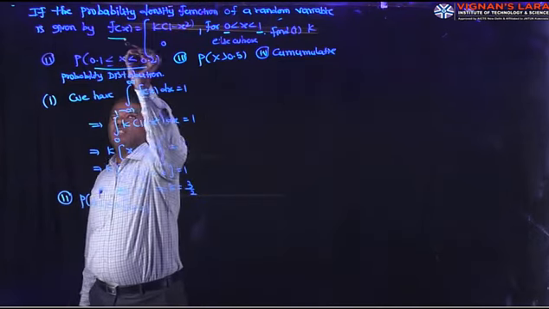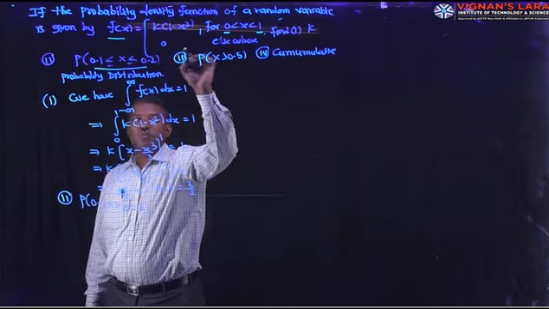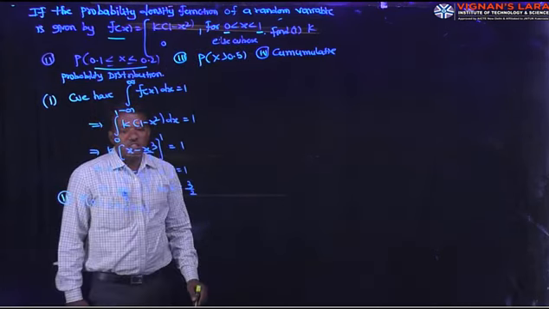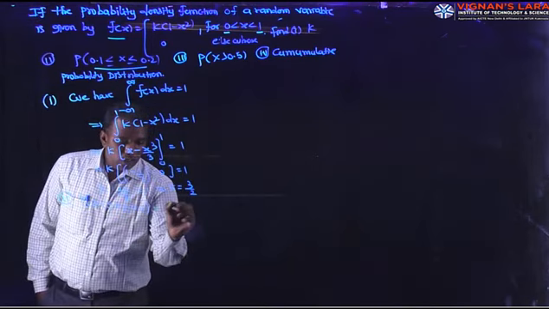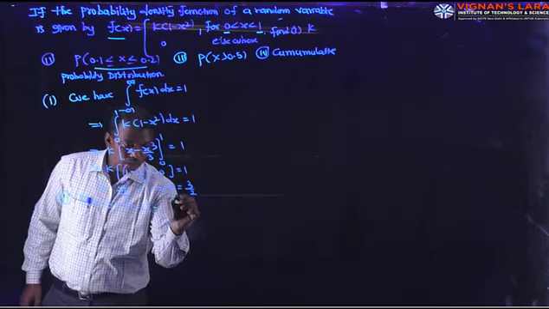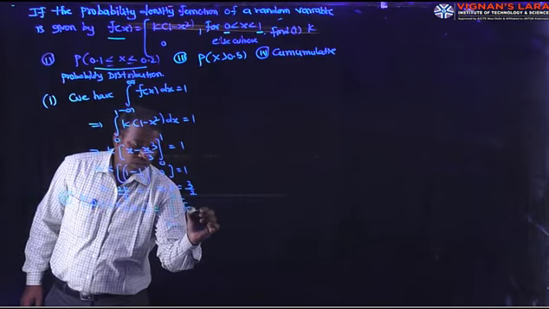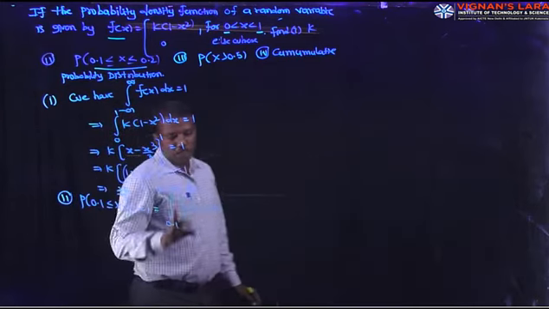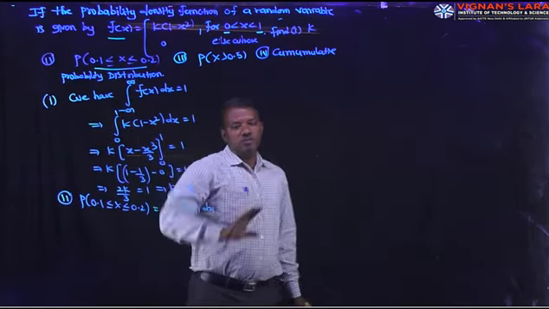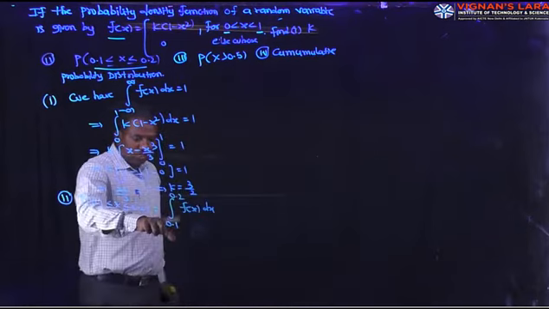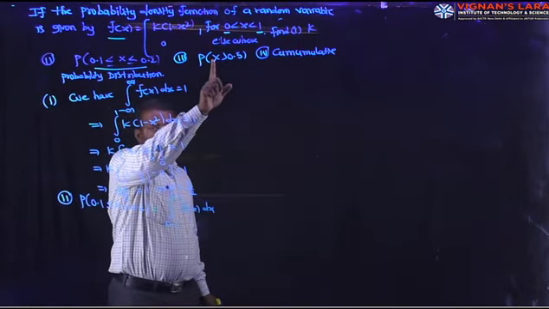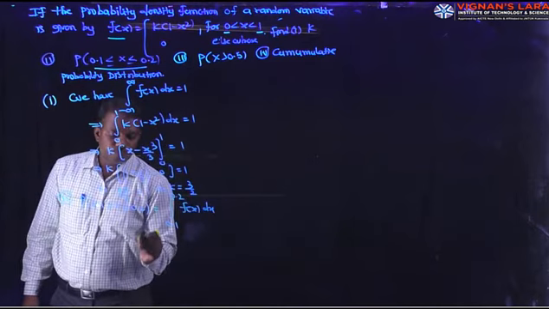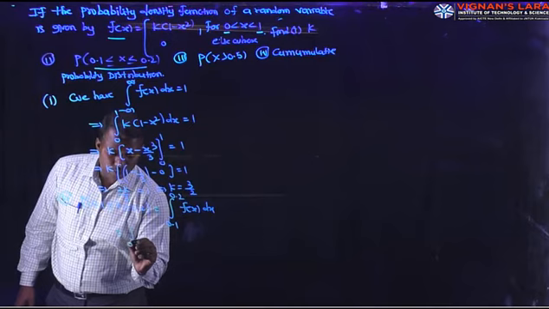Here f of x is a continuous distribution, since it is defined in the interval 0 < x < 1. So this is the integral from 0.1 to 0.2 of f of x dx. Observe the lower limit and upper limit: 0.1 and 0.2 are both in 0 to 1. If either one were not in 0 to 1, then we would divide the interval. So P is the integral from 0.1 to 0.2 of f of x.